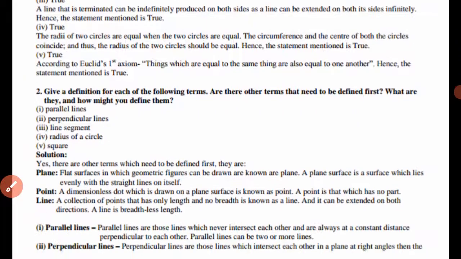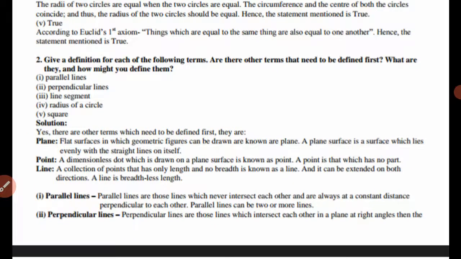Now after this, see question number 2. Give a definition for each of the following terms. Are there other terms that need to be defined first? What are they and how might they be defined? So in first, parallel line. As we know what is parallel line, so yes, there are other terms.